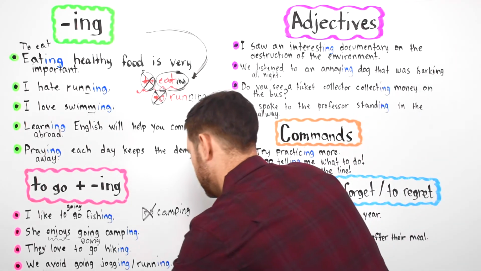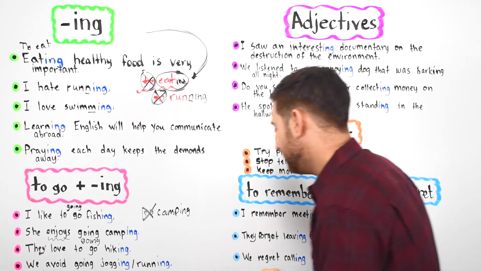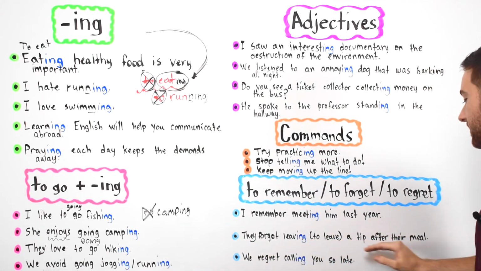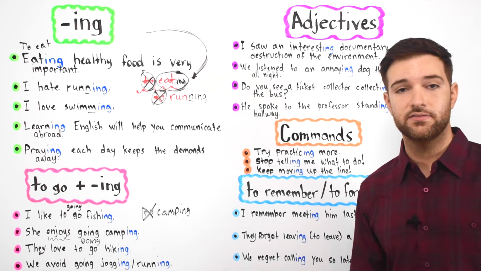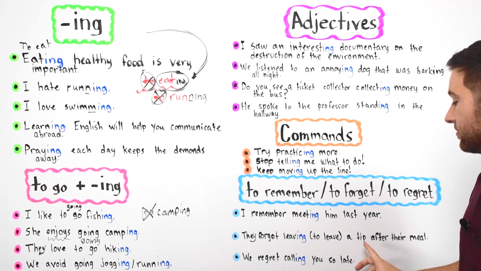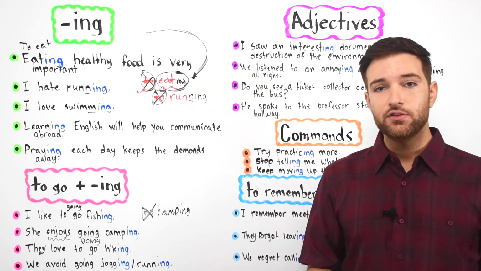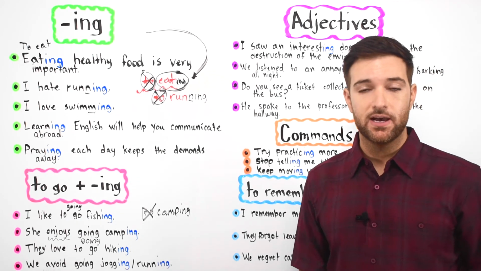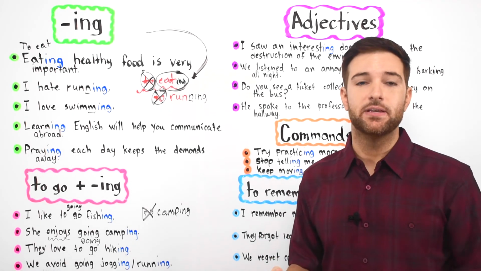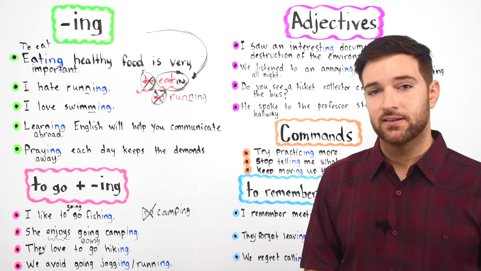They, this is they, a pronoun, it's not the. It's a mistake here. They forget leaving a tip after their meal. Or they forget to leave a tip after their meal. Something interesting about this one. If you say they forget to leave a tip after their meals, to an English speaker's ear, it seems you're saying that these people have a habit of not leaving a tip when they go out to eat at a restaurant, as if it were a fact.